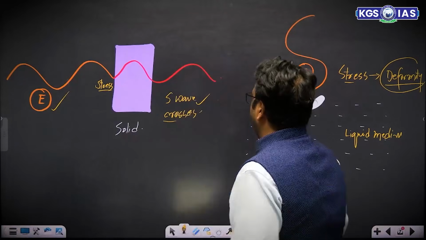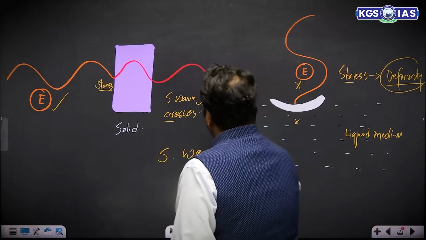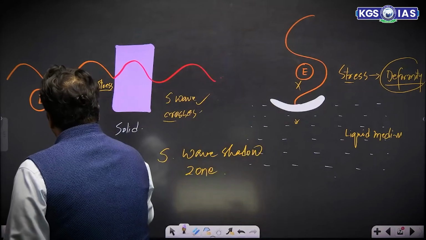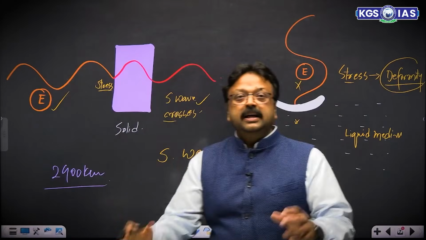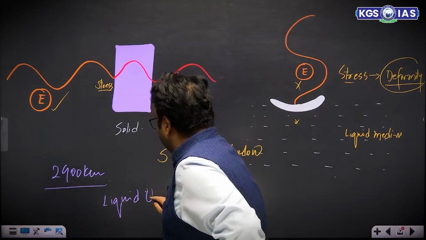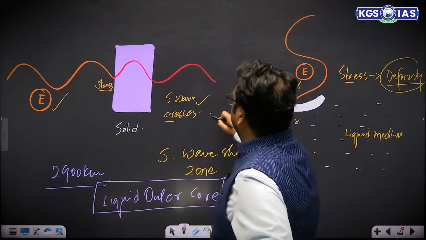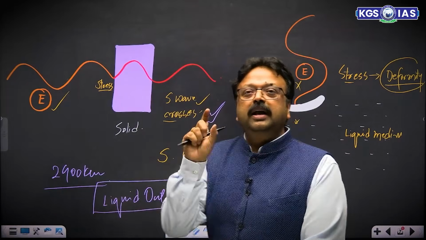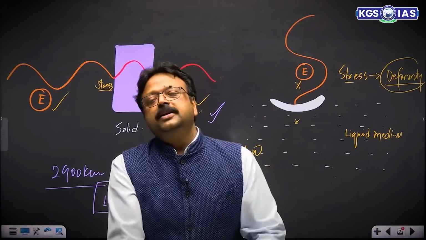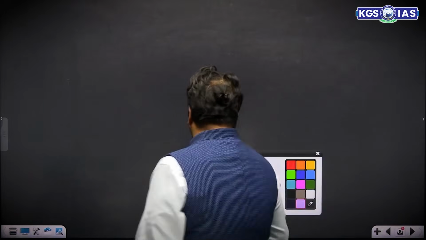On the very basis of S wave shadow zone, it was concluded that somewhere 2900 kilometer below the Earth's surface, there is a liquid outer core. So the nature of outer core was actually discovered by S wave shadow zone, and the nature of core, that means having very high density, was discovered by P wave shadow zone. Let me explain this in a very short while: S wave shadow zone as well as P wave shadow zone.